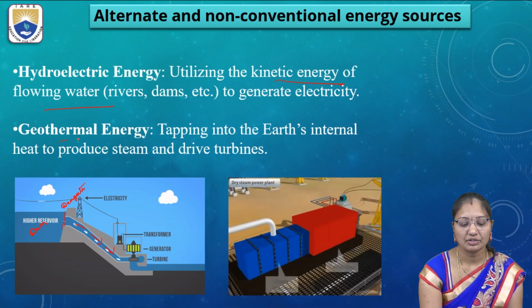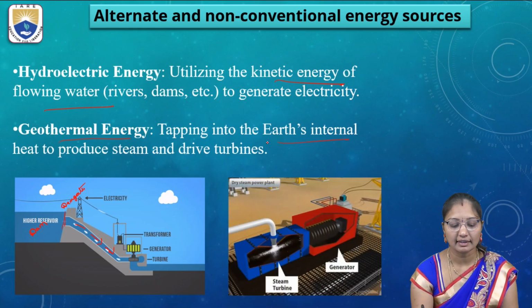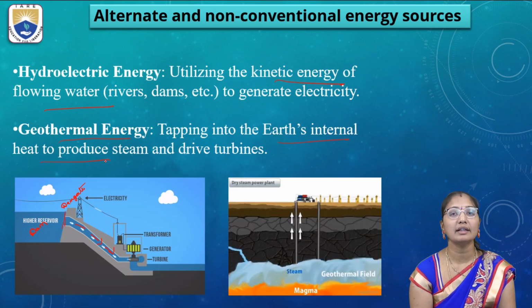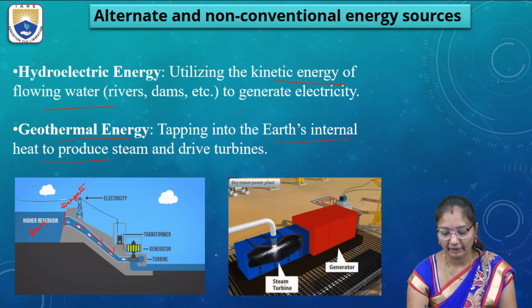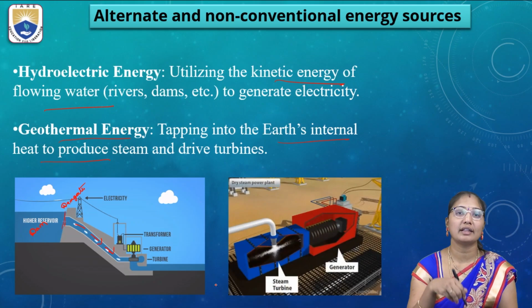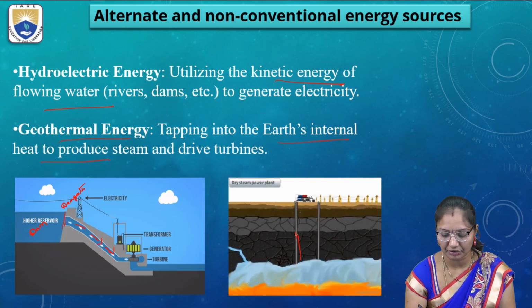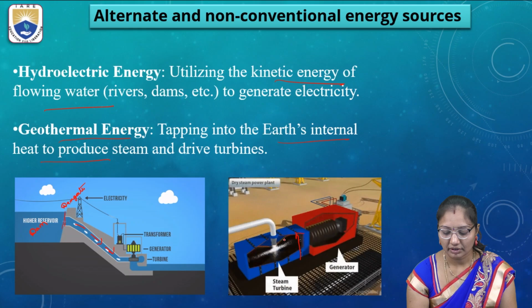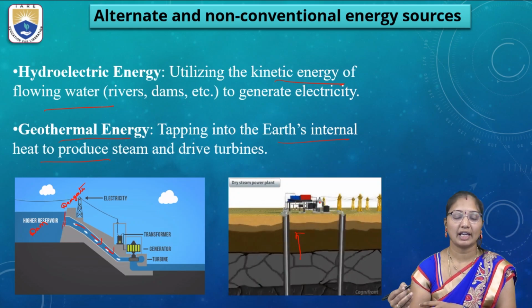The next thing is geothermal energy, tapping into the Earth's internal heat to produce steam and drive turbines. Here they will attach pipes into the Earth's internal surface. The steam produced, we can see it generating here. It is used again, here turbines will be there. This is called the steam turbine. Then it is connected to the generator to produce electricity.